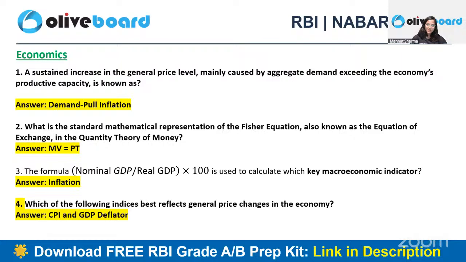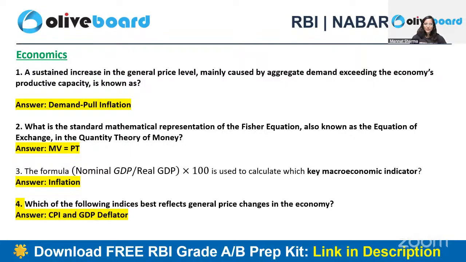हम अपने क्लासेस में जो इकोनॉमिक्स की कोर क्लासेस रहती है उस पर हम ये डिस्कस करते हैं. अगेन वेरी इजी. Formula nominal GDP upon real GDP into 100 is used to calculate which key macroeconomic indicator. तो हमें पता है ये GDP deflator का फॉर्मूला है. Nominal GDP upon real GDP into 100. Very easy question. That means हम ये inflation को जज करने के लिए देखते हैं, right?